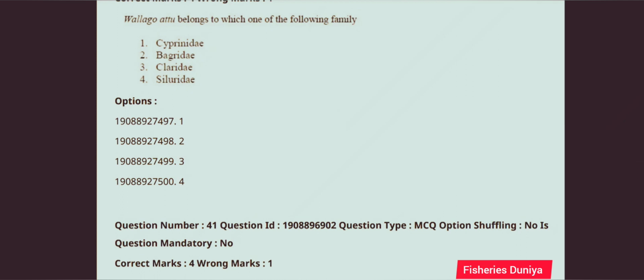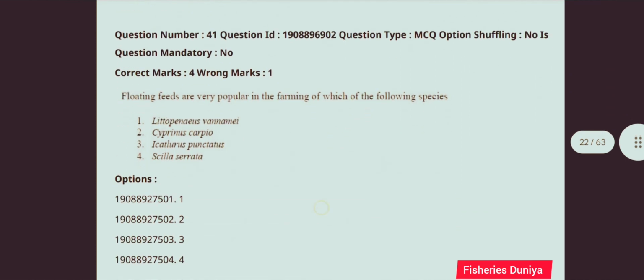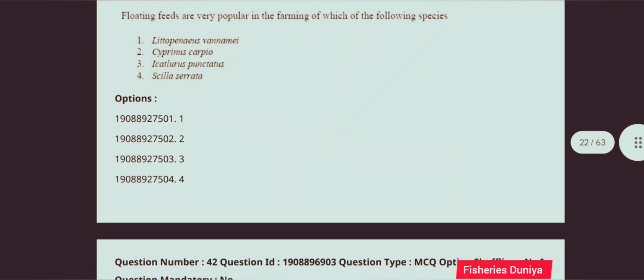Next question, Velagoatu belongs to which one of the following family? So this question is correct answer is option number 4, Siluridae family. Next question, floating feeds are very popular in the farming of which of the following species? So this question is correct answer is option number 3, Ictalurus punctatus, which is known as channel catfish.